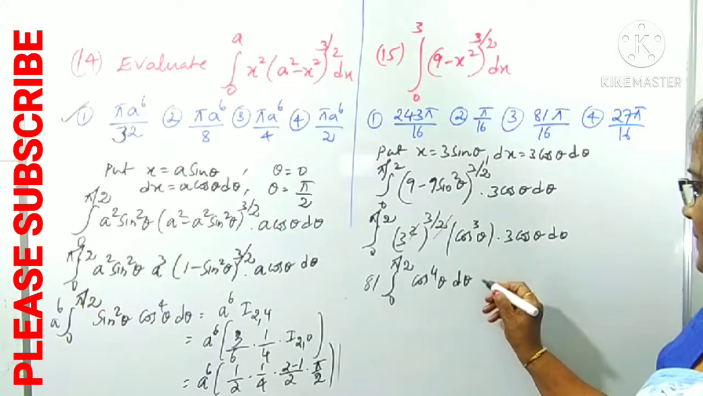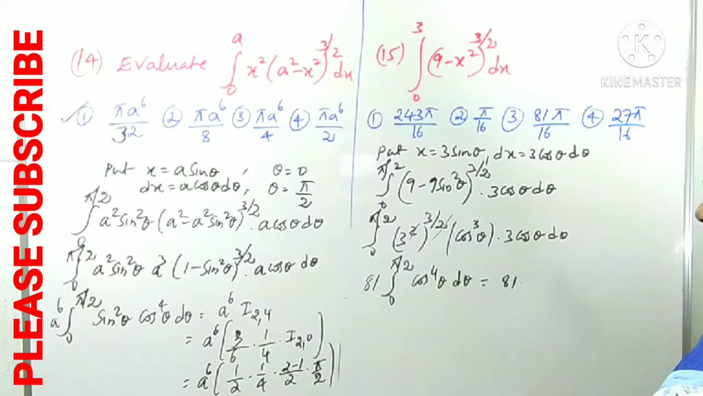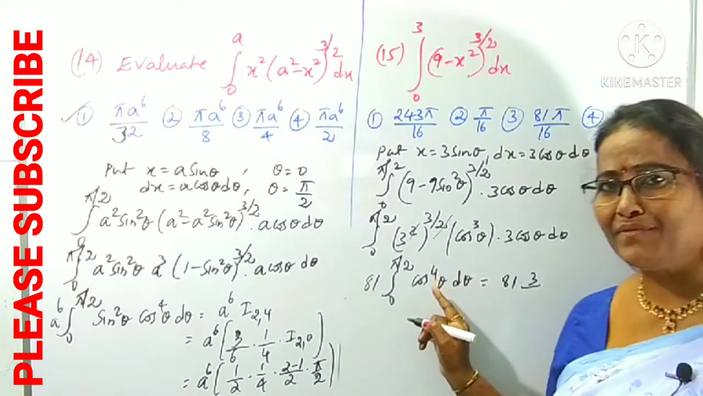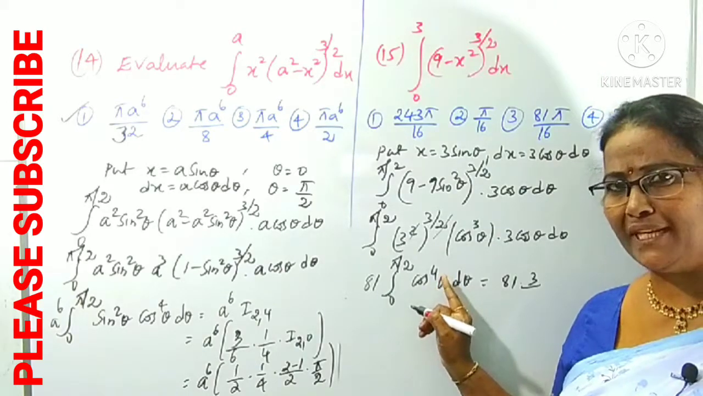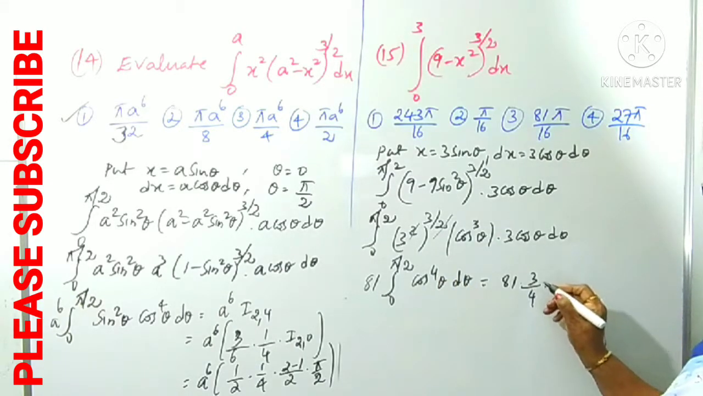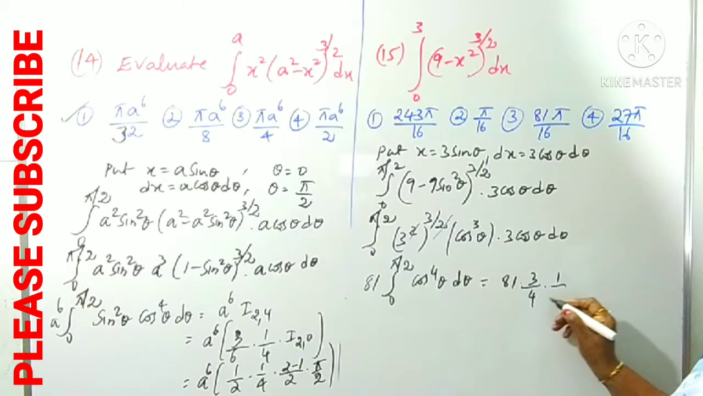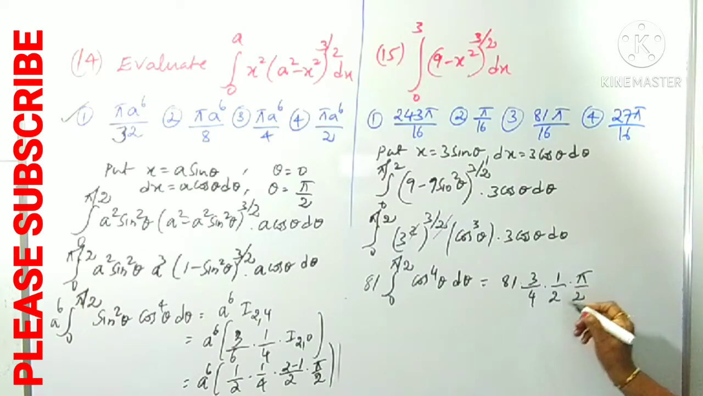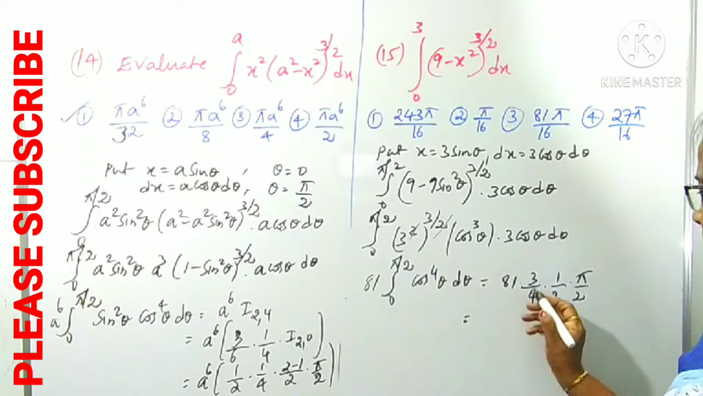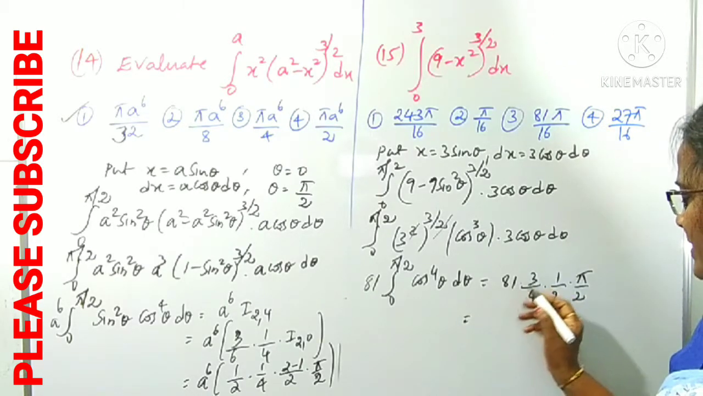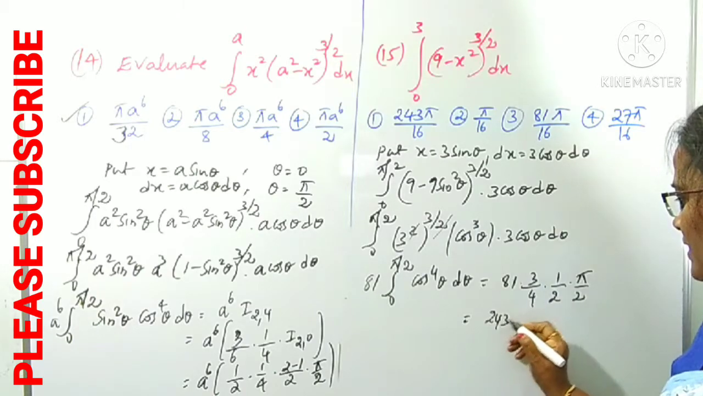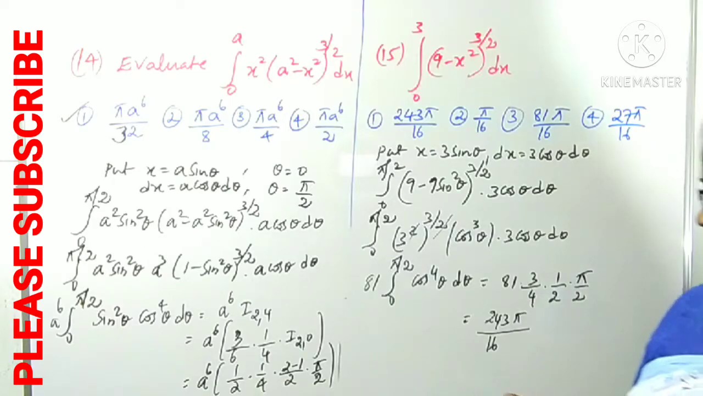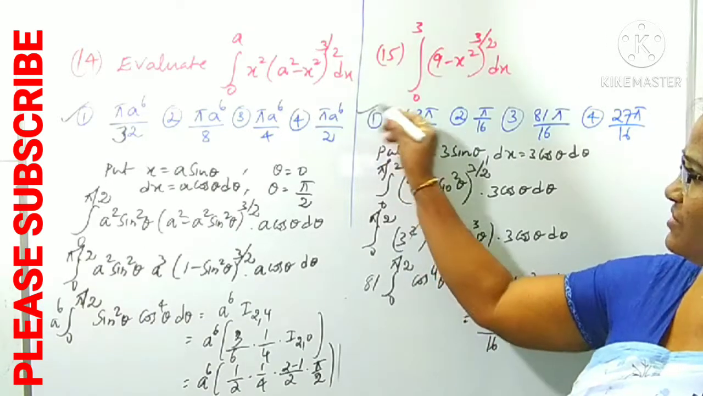I_4. That is 81 times I_4. We can write I_4 as (4 minus 1), that is 3, by n, where n is 4, into (3 minus 2) is 1 by (4 minus 2) is 2. 1 by 2, immediately we can take pi by 2. That's it. Now the calculation part of this: 81 times 3 is 243, and 243 pi by 4 times 4 is 16. 243 pi by 16 is clearly the first option.